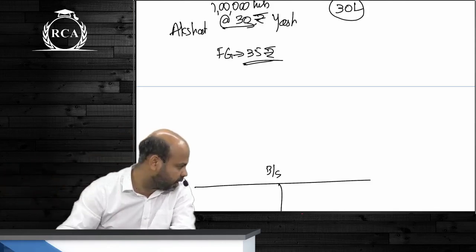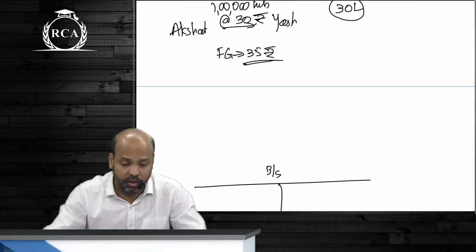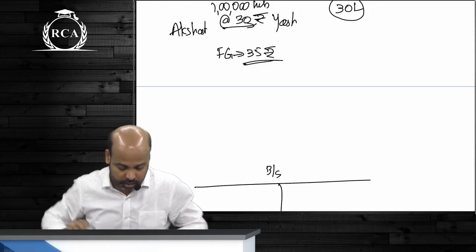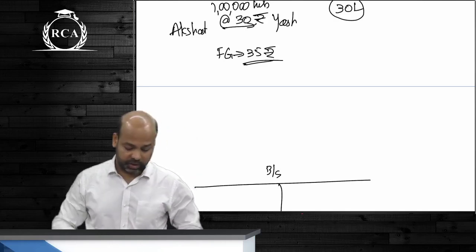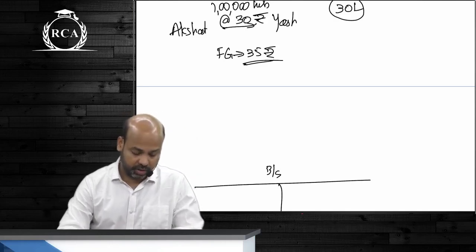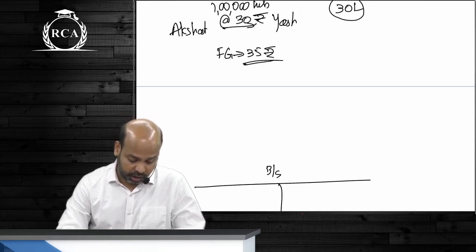Is that clear, Karunya? Okay, you all write, beta. What to write? Liability is a present obligation arising on account of a past event. Arising on account of a past event.